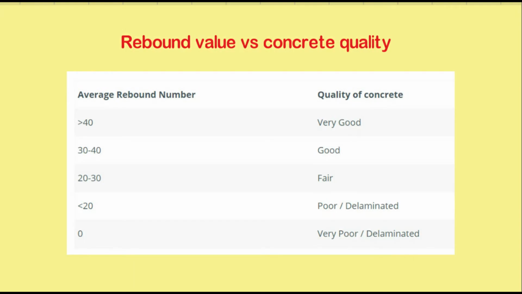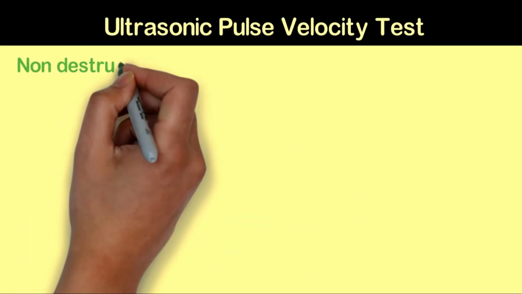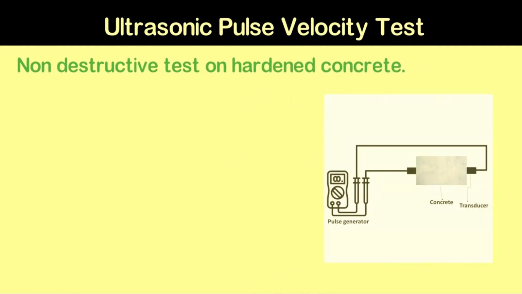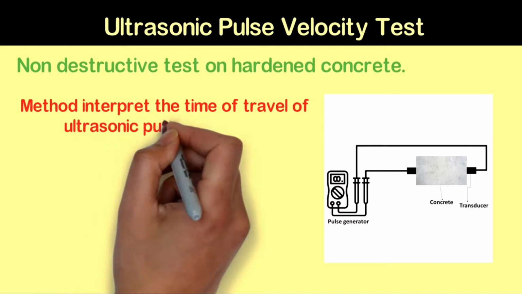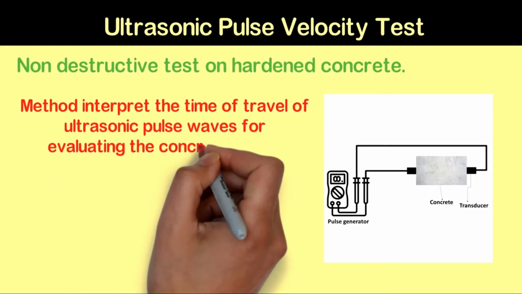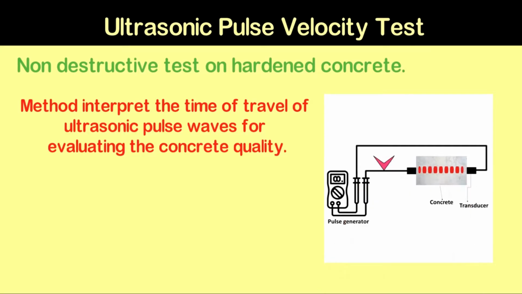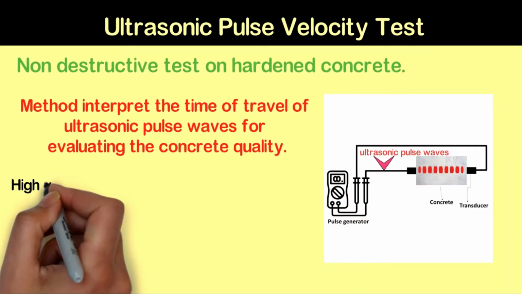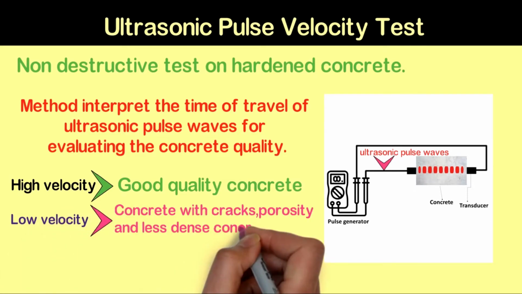Next test is ultrasonic pulse velocity test. Ultrasonic pulse velocity or UPV test is a non-destructive type of test on hardened concrete. This method interprets the time travel of ultrasonic pulse waves for evaluating the concrete quality. High velocity indicates a good quality concrete and a low velocity indicates cracks, voids, and less dense concrete.